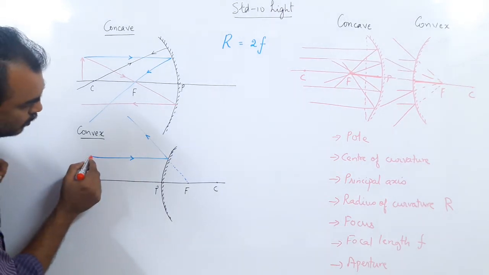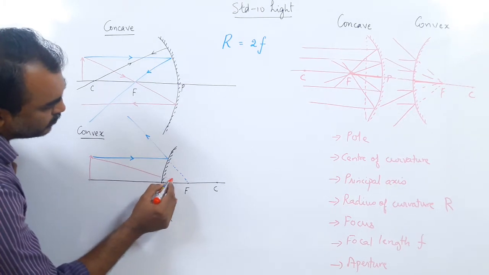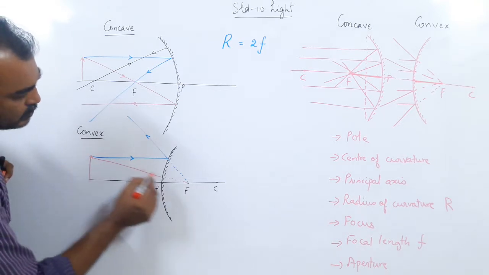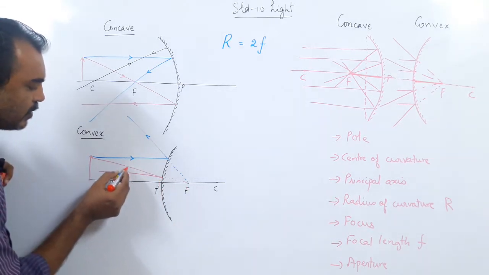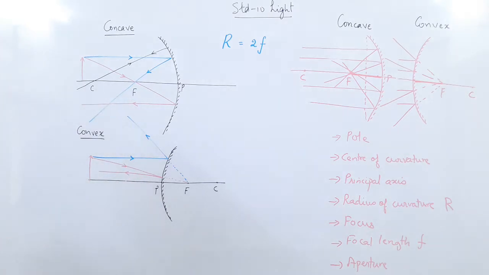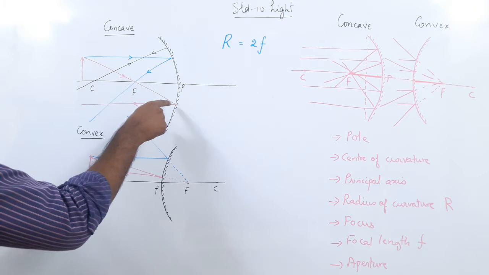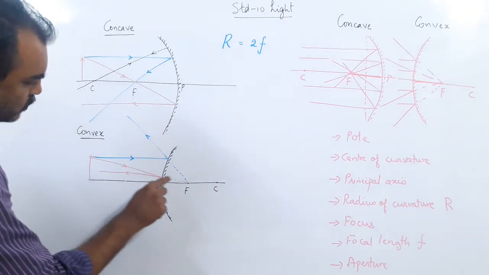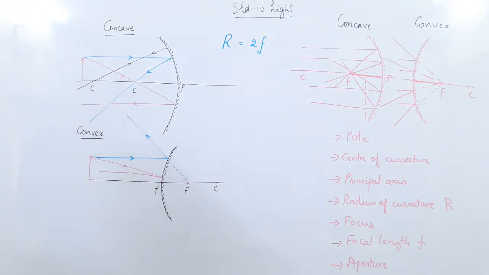Rule number 2, a ray of light which appears to pass through the focal point, okay? This ray of light is directed towards the focal point. After reflection it will become parallel to the principal axis. Here, the ray of light actually passes through the focal point and after reflection becomes parallel. Here the ray of light appears to pass through the focal point but after reflection becomes parallel to the principal axis.